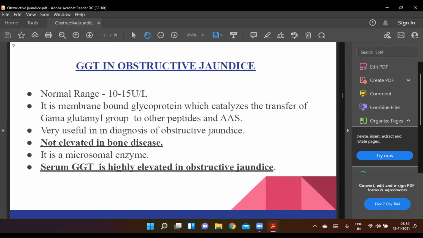Change the slide. Now this is the GGT in obstructive jaundice. This is also one enzyme which is raised in obstructive jaundice. The normal range is 10 to 15 units per liter. It is a membrane-bound glycoprotein which catalyzes the transfer of gamma-glutamyl group to other peptides and amino acids. Very useful in the diagnosis of obstructive jaundice. The main important point is that it is not elevated in bone disease, unlike alkaline phosphatase, which may be elevated in the case of bone diseases. It is a microsomal enzyme. Serum GGT is highly elevated in obstructive jaundice.